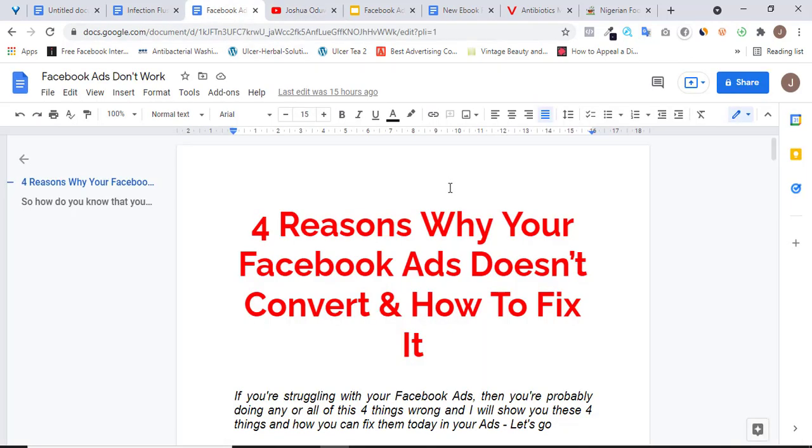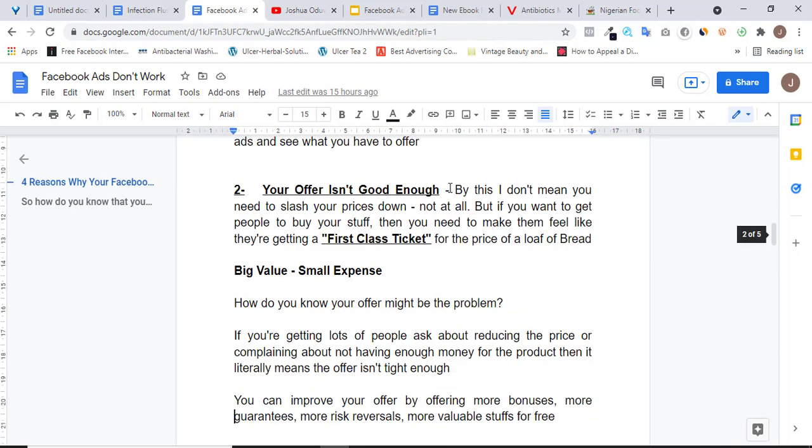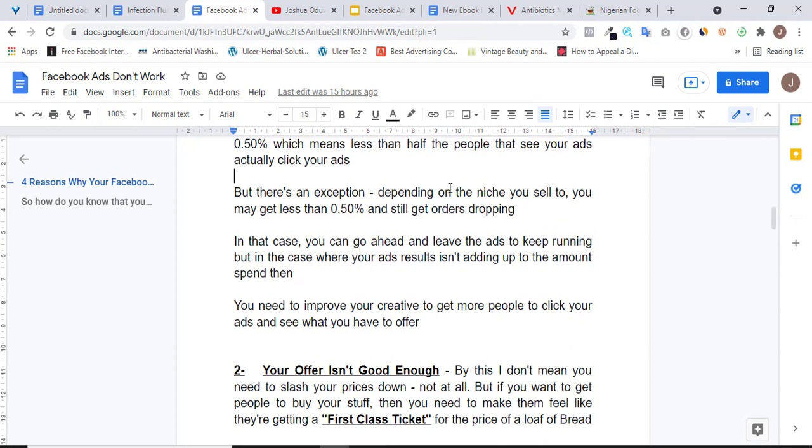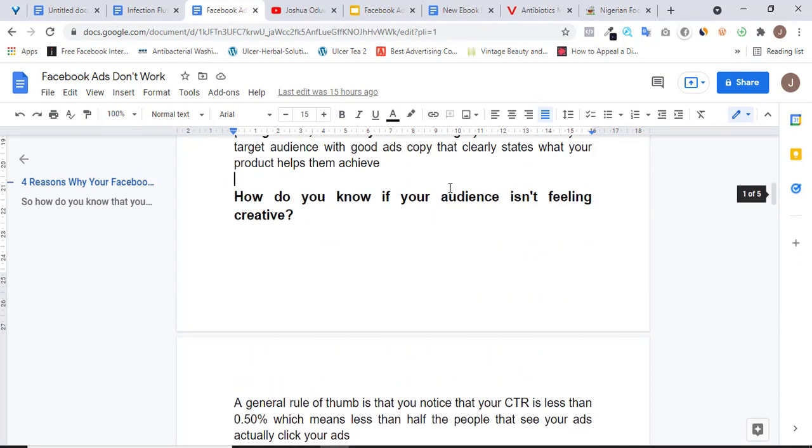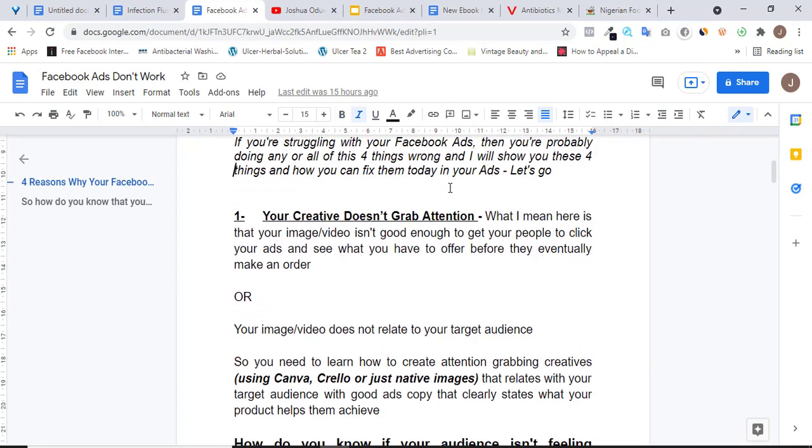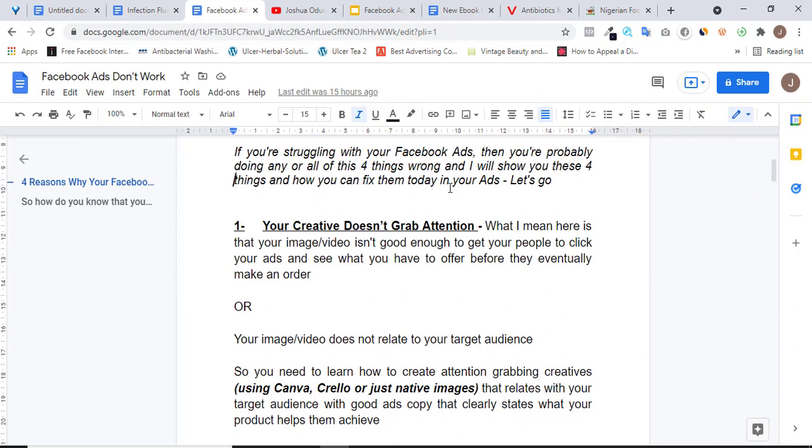Okay, so the first reason why your Facebook ads don't convert is because your creative is not good enough. Your creative is not good enough, and by this I mean your image or your video, because this obviously is the creative you'll be using to get people's attention, and those are the first things people see once they are scrolling through their Instagram feed or their Facebook feed.